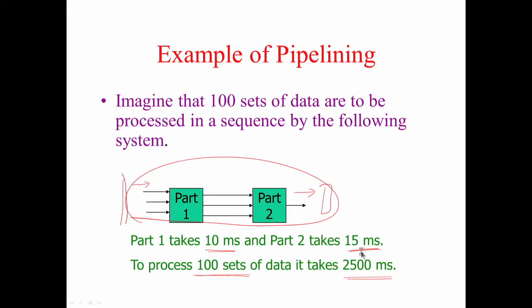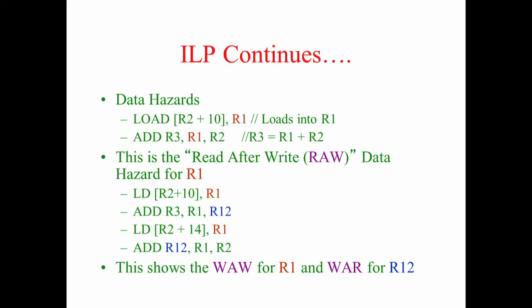Okay. Now, we will look at this hazard. What happens here? I see R1 is being written into, and unless it finishes the writing, I can't read that value. If I read the value before this finishes writing, I will get some previous value of R1, and that is incorrect. When I am executing the program one after another, this add needs this value of R1. So, I cannot fetch the data for this add unless this instruction finishes execution.